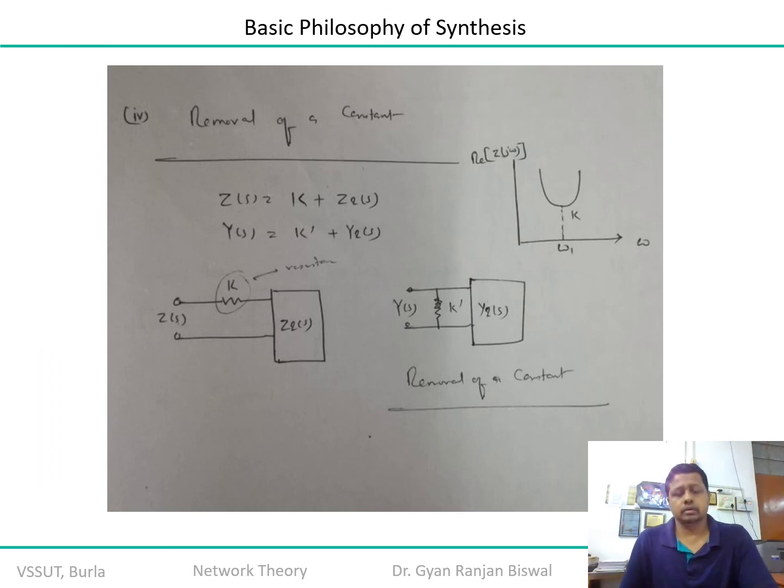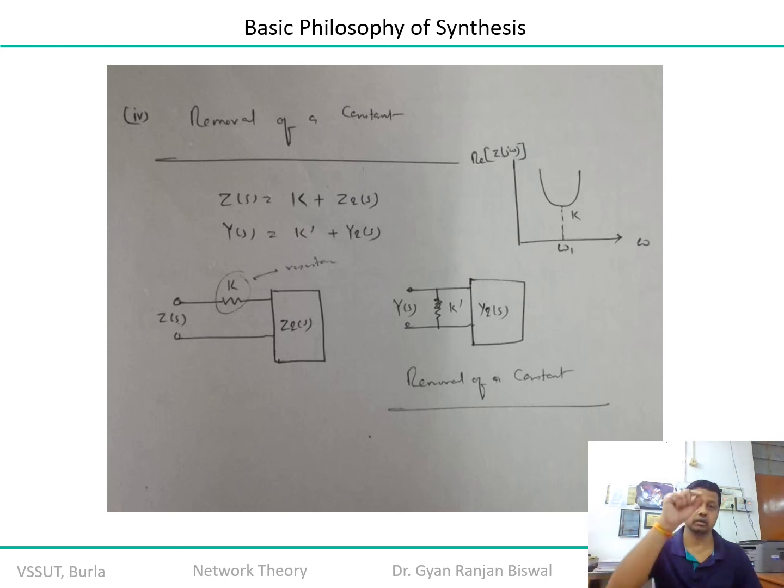Number 4: what if you are sometimes required to remove a constant? Remember, a constant is a value which is free from frequency. So you are getting it from the operating frequency, like we discussed in the last function. If your system is operating at omega 1, remember in this function the real value of your Hurwitz polynomial should always be greater than or equal to 0.